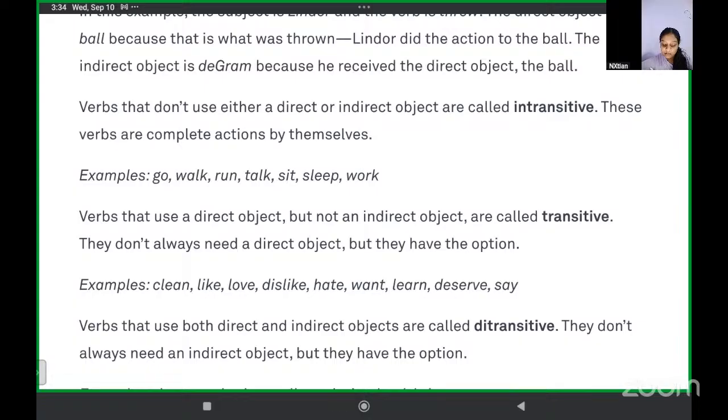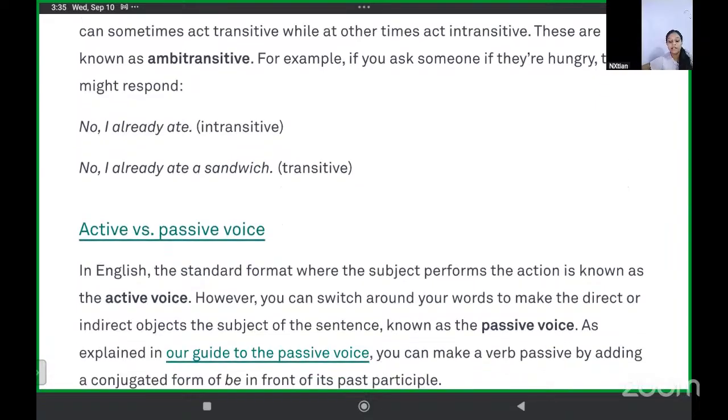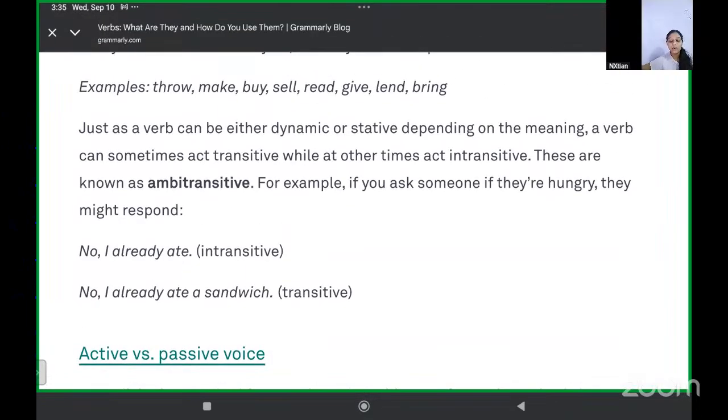Okay, then verbs that use both direct and indirect object, right? Ditransitive, they don't always need an indirect object, but they have the option, like throw, make, buy, sell, read, give, lend, and bring. Just as a verb can be either dynamic or stative depending on the meaning, a verb can sometimes act as transitive, while at other times it can act as intransitive. A verb can be transitive also, it can be intransitive also.